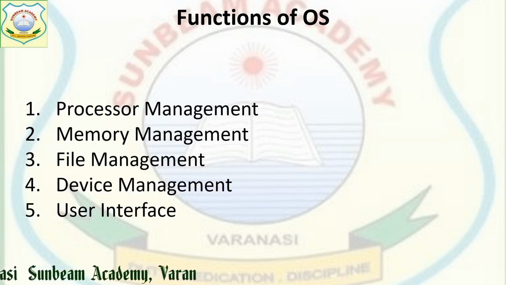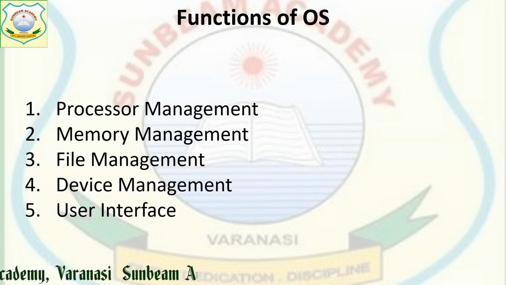Essential, monitoring, and service. Now, other than this, our operating system has some major functions. What are the major functions that we will see? First one is processor management.